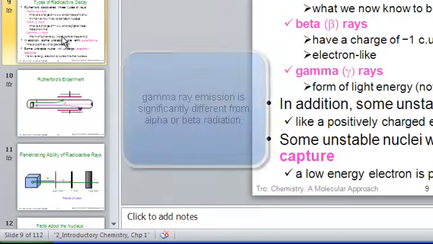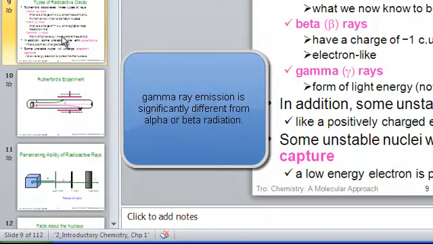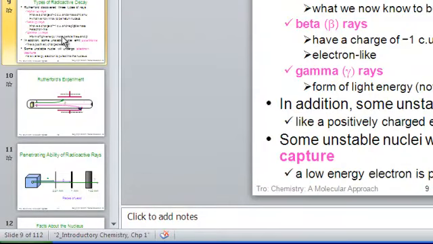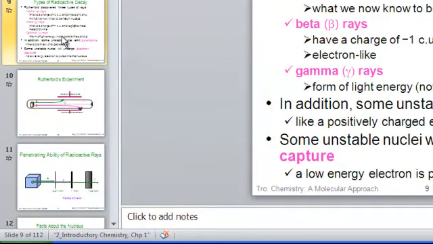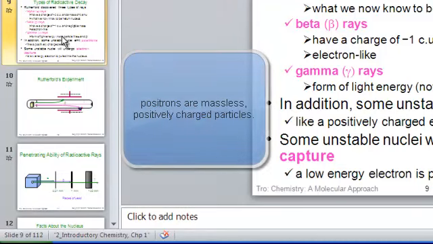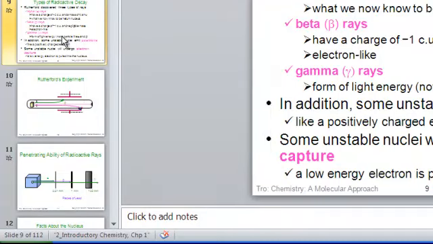And gamma rays are a form of light energy, not a particle like an alpha or a beta particle, but simply straight out energy waves. So in addition to these 3 categories of radioactivity Rutherford discovered, we do have some unstable nuclei emitting positrons, which are positively charged particles like an electron would be negatively charged. And then some unstable nuclei will undergo electron capture, which really draws an electron into the atom itself to help create a lower electron energy arrangement, pulling it right into the nucleus.